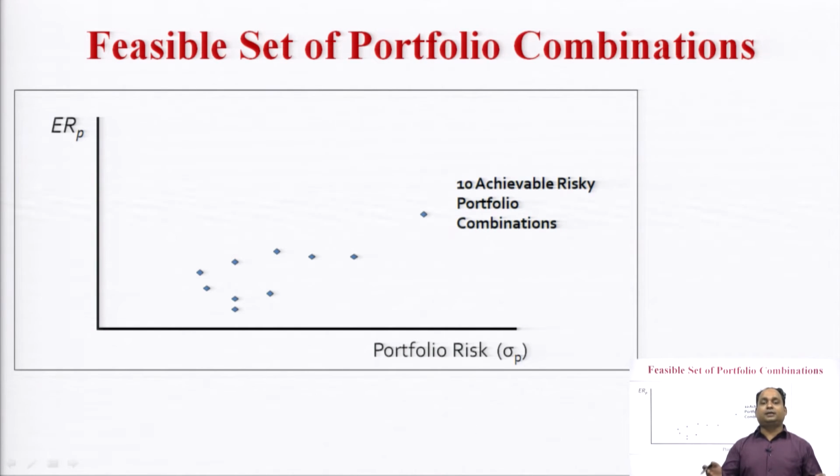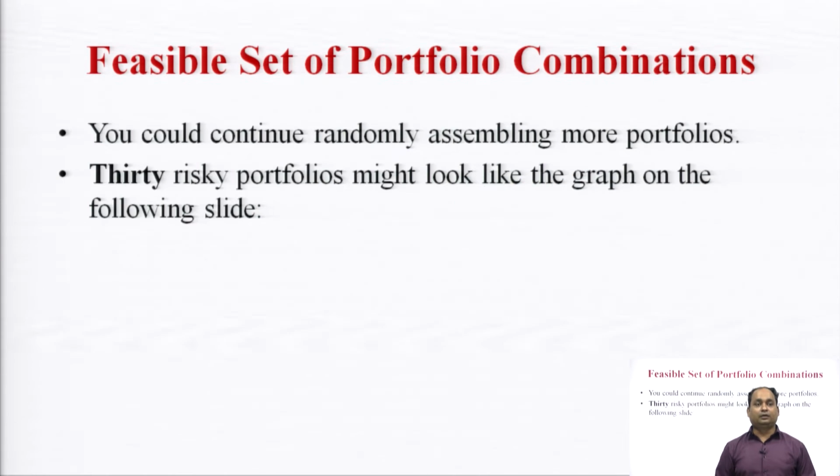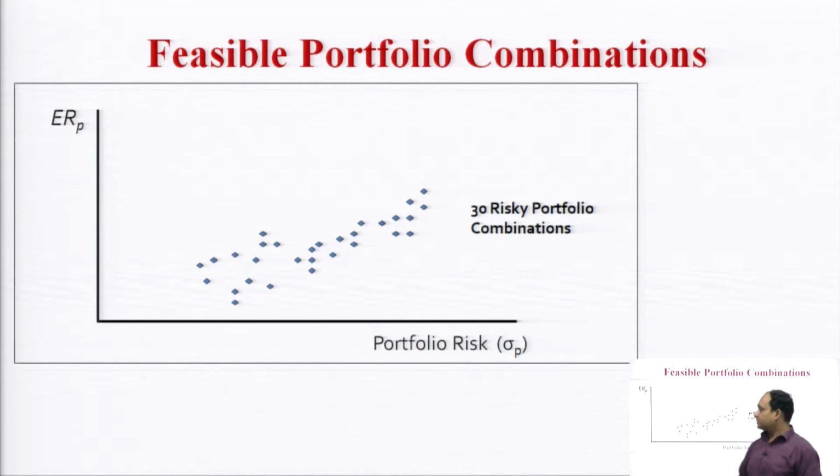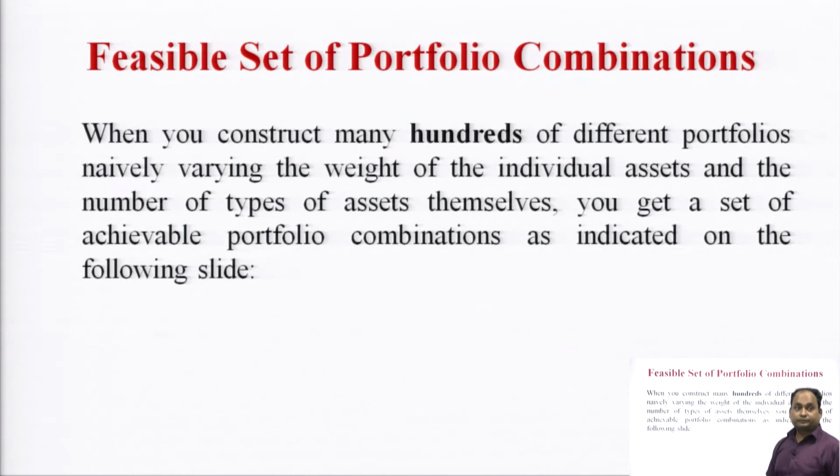If we increase these portfolios to 30, you could have a continual random sampling of more portfolios. 30 risky portfolios might look like this. These are the 30 risky portfolio combinations, with expected return and expected risk. Under the Markowitz theory, we are plotting these risky portfolios on the expected return and risk graph, with the portfolios having different risk return patterns.